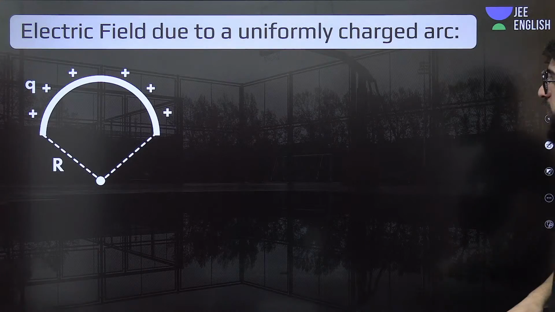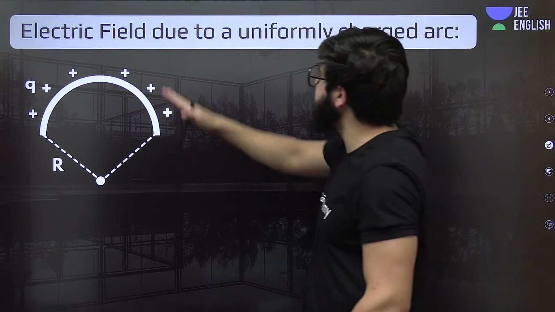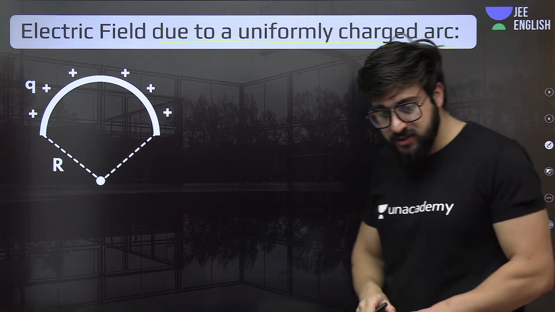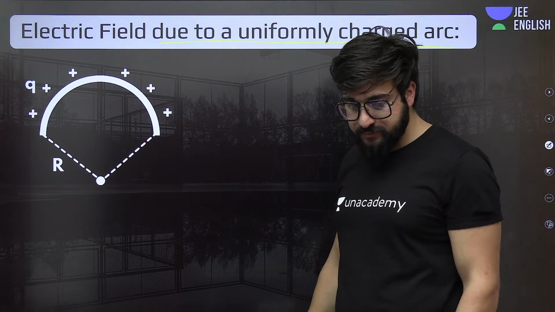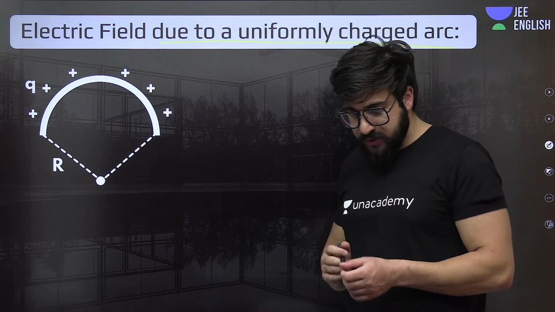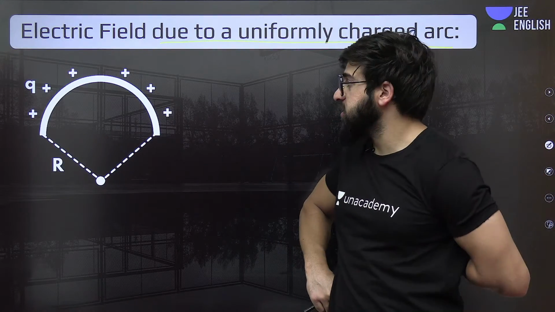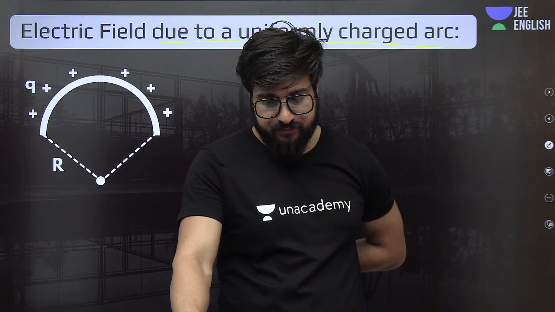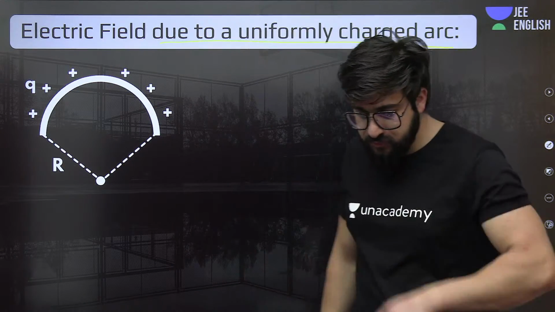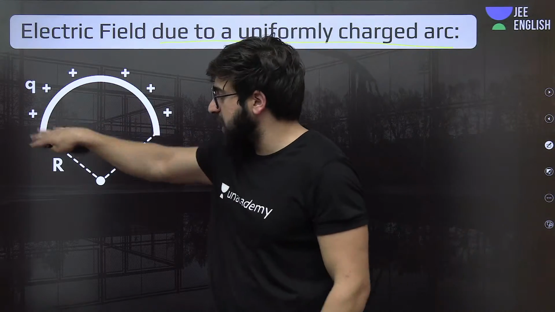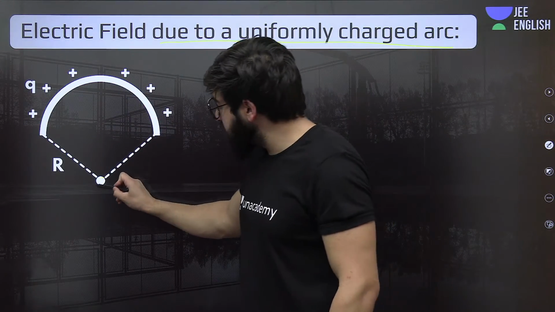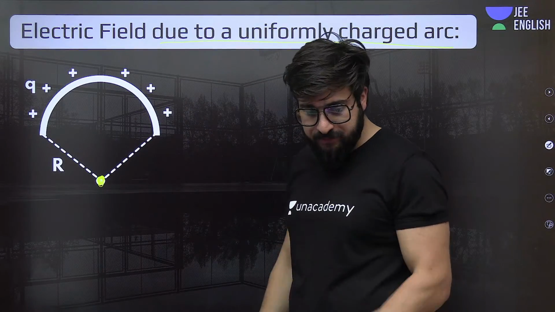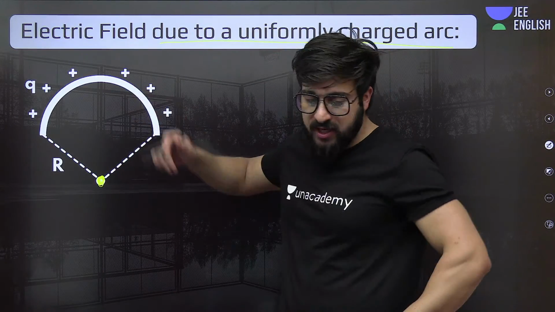Now we have the electric field due to a uniformly charged arc. What is this exactly? Let's talk about this one now. Electric field due to a uniformly charged arc. So this is the point right now we are focusing on. Now see, if we have this charged arc over here, at this point we are supposed to find the electric field, because of this charged arc.